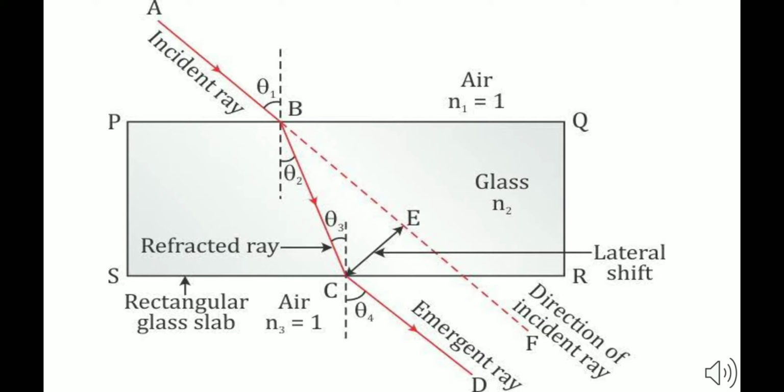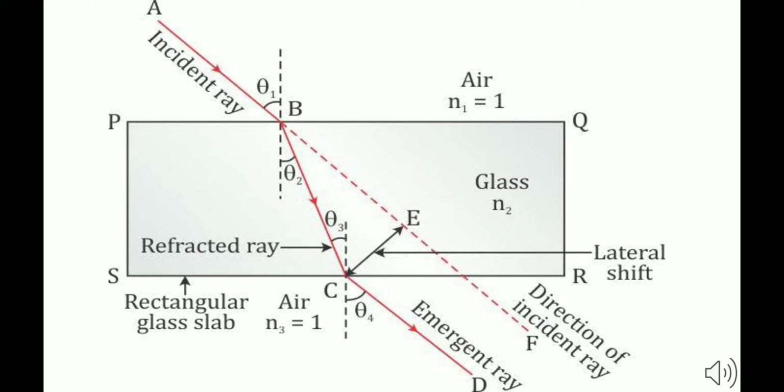Okay, so now the incident ray is falling on the surface PQ of the glass slab PQRS, and AB is the incident ray, and we have drawn the normals. Now theta 1 is the angle of incidence over here.